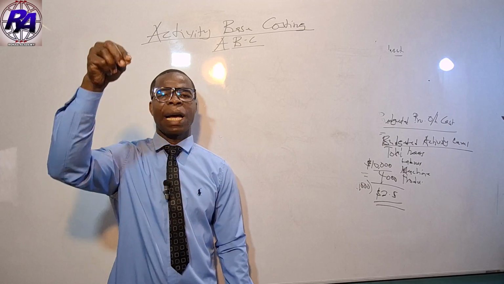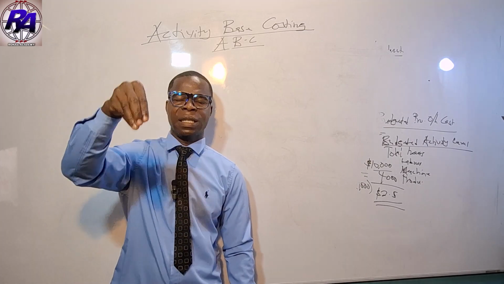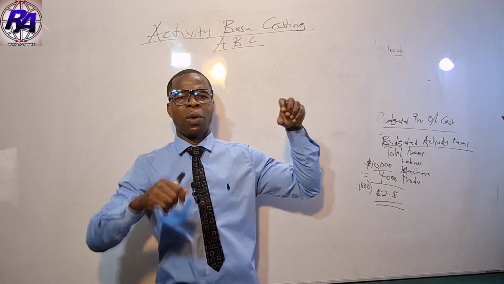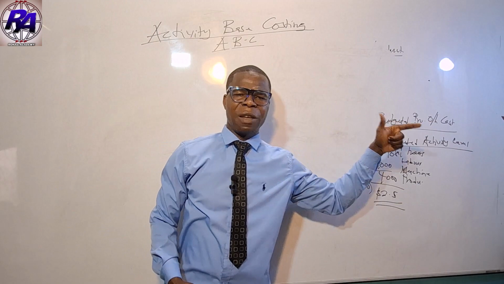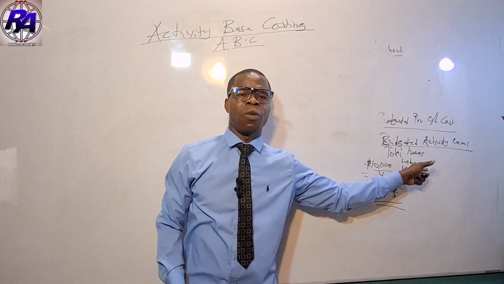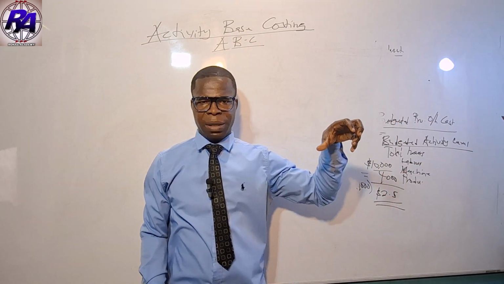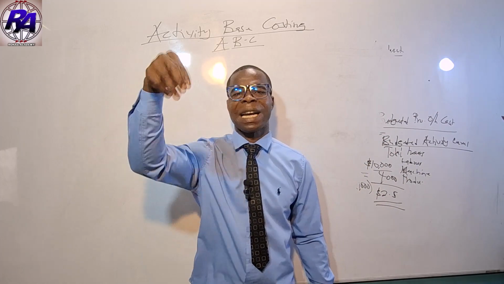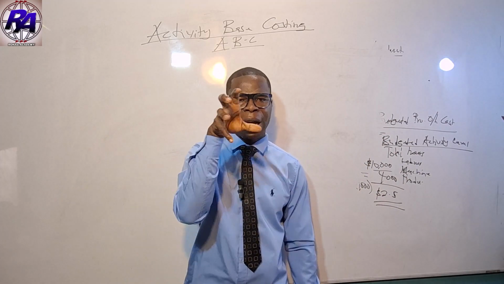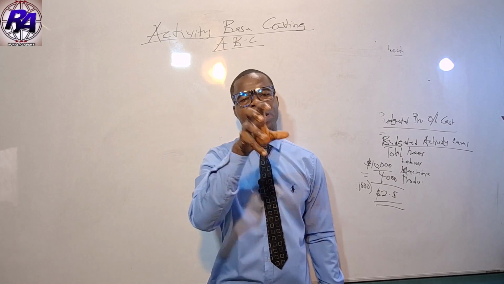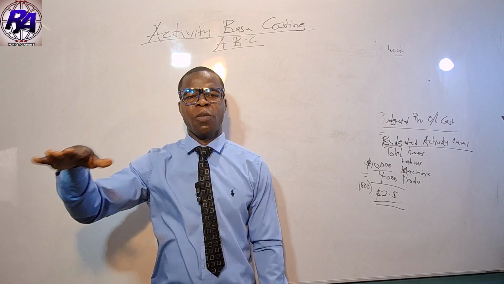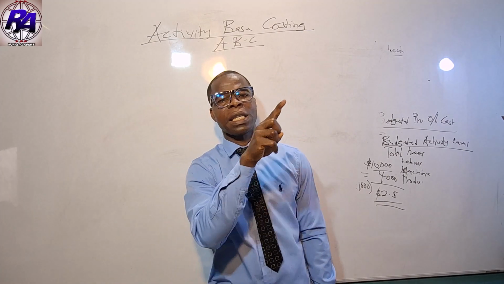Most of the costs are attributed to the activities the entity incurred in the business. So if you want to apportion your production overhead costs on the basis of machine hours or labor hours, it is not prudent. Those items that are creating these overhead costs are activities, not labor hours. The cost of labor is very minimal when you compare it with the overhead cost.